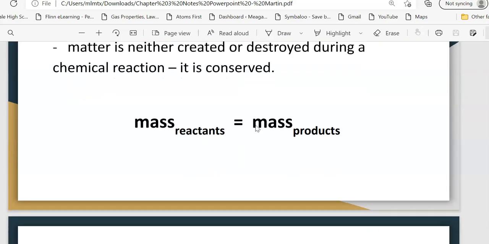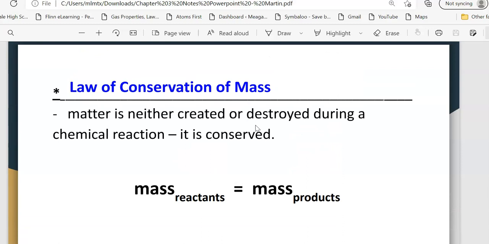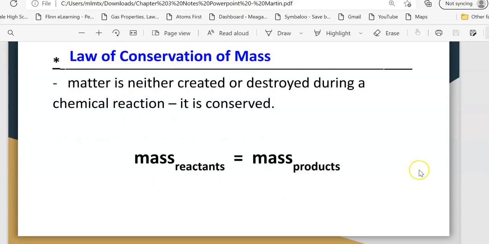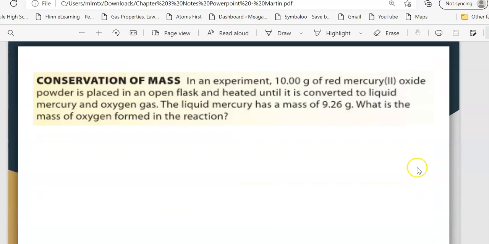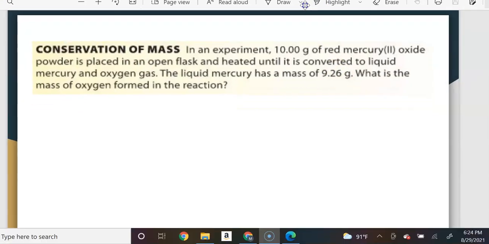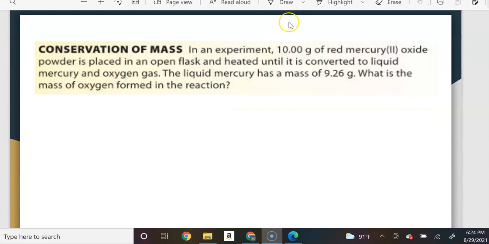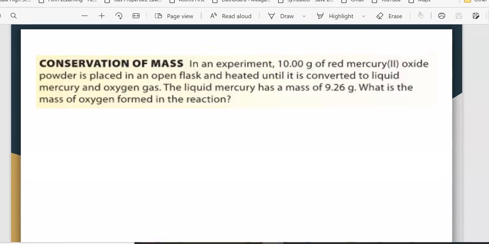The first thing we want to look at is the law of conservation of mass. The law of conservation of mass says that mass cannot be created or destroyed. It has to be conserved. So the mass of the reactants is always going to be equal to the mass of the products. We want to look at this question to see how we show conservation of mass using a little bit of math.